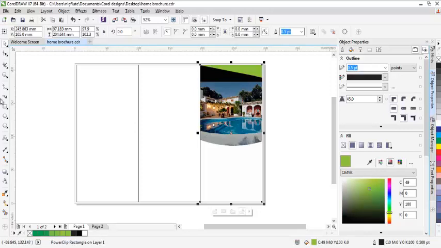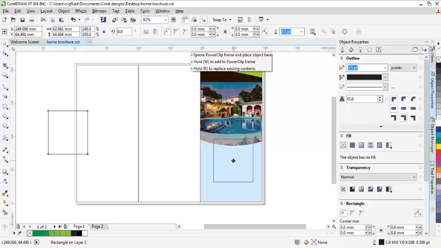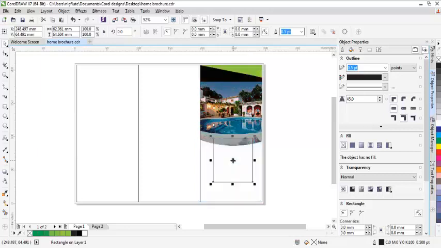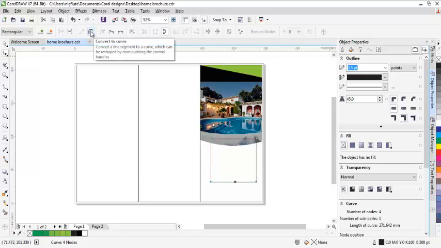Now again, I'm going to use rectangle again. I'll pick the rectangle again, bring it here, open it a bit. Then I will also click on the shape tool again, bring my mouse here, right hand click, then click on convert to curves, click on it again, then click on convert.